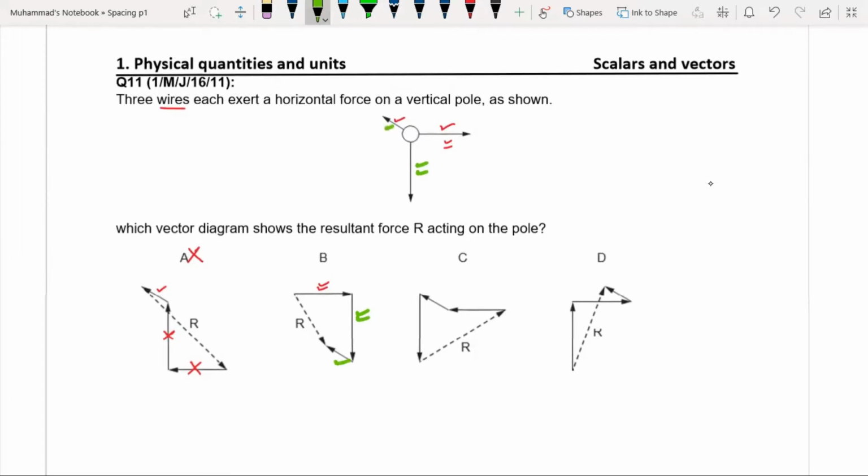So the resultant is drawn from the tail of the first vector to the head of the last vector. So option B is correct. In C, you can see that this vector is drawn in the opposite direction. This vector is drawn in the correct direction, and this vector is drawn in the correct direction. So one vector is in the opposite direction. So this is incorrect, and D is also incorrect.